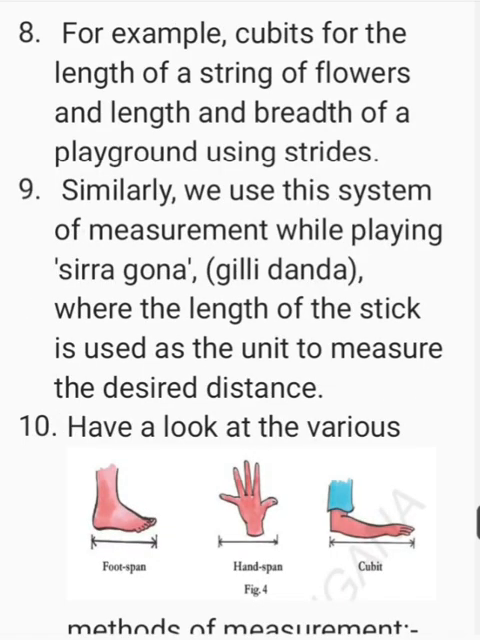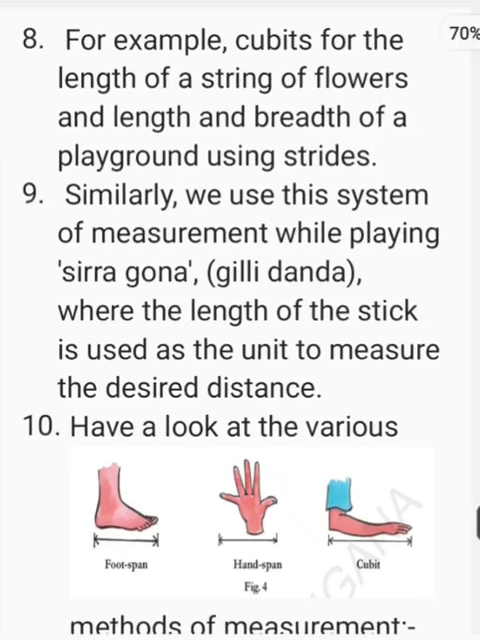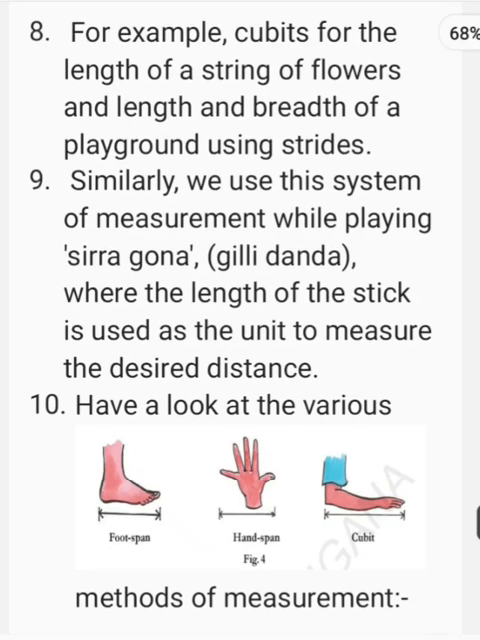We often use these types of conventional methods to measure certain lengths. For example, cubits for the length of a string of flowers and strides for the length and breadth of a playground. Similarly, we use this system of measurement while playing siragona, gilli danda, where the length of the stick is used as the unit to measure the desired distance. Have a look at the various methods of measurement.